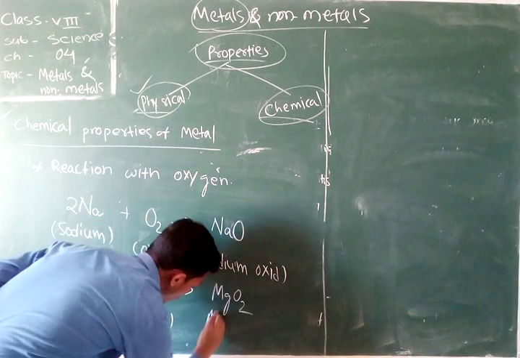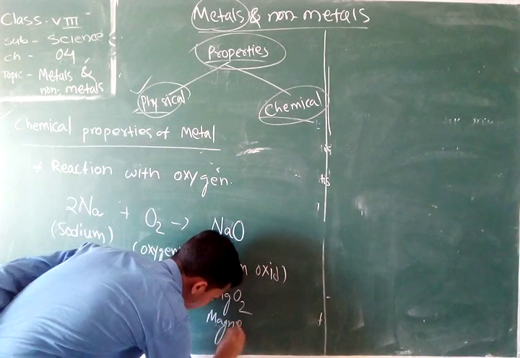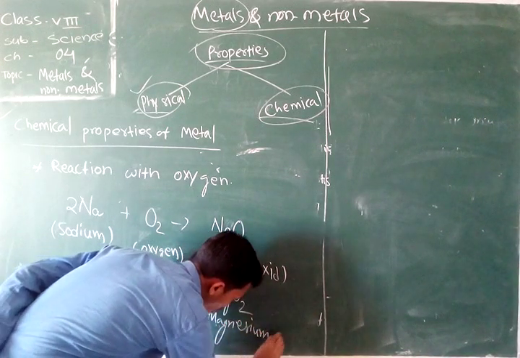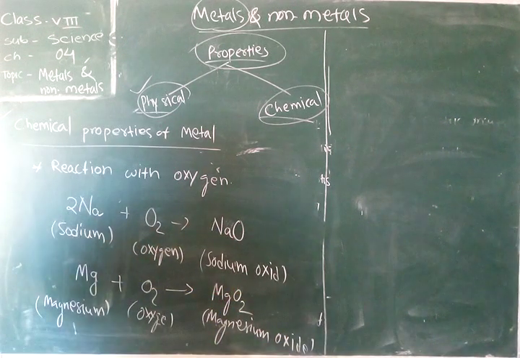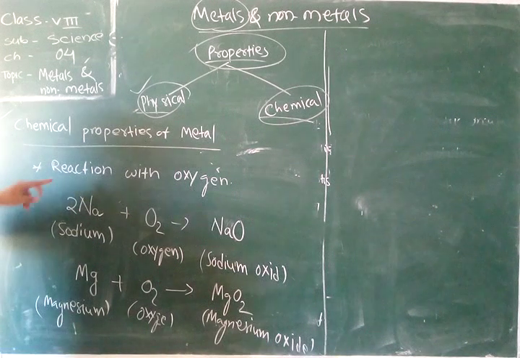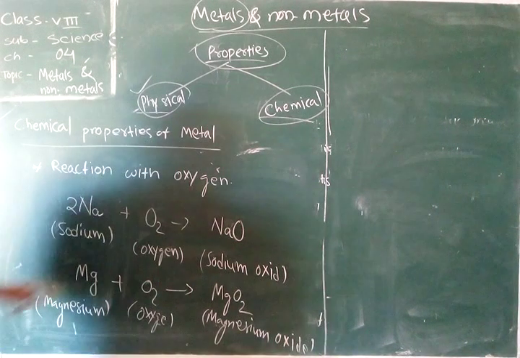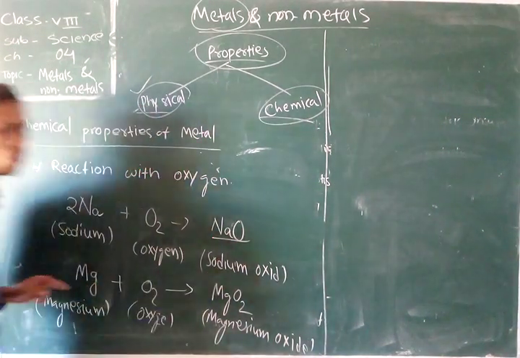So we see that whenever metals react with oxygen, they produce the respective oxide.